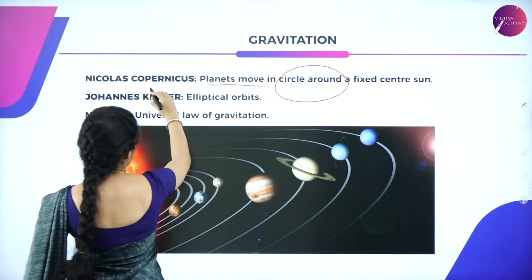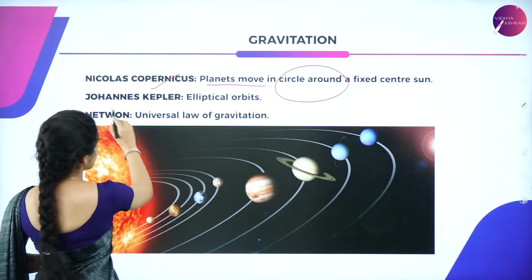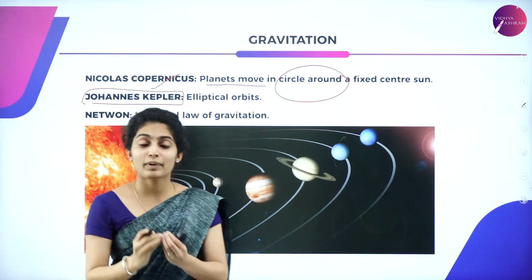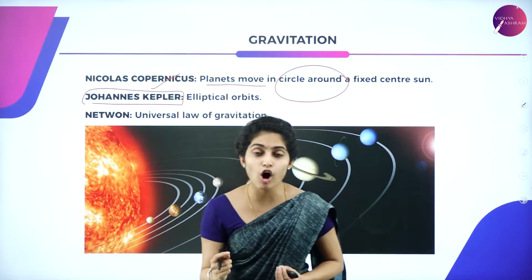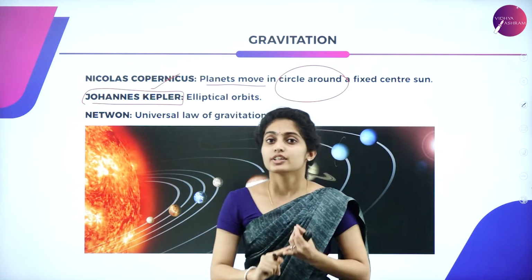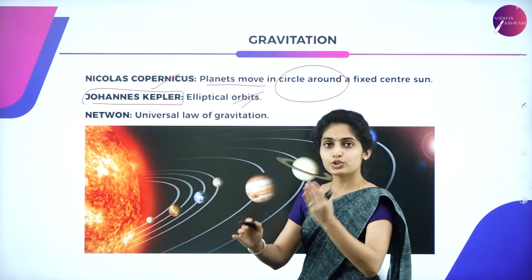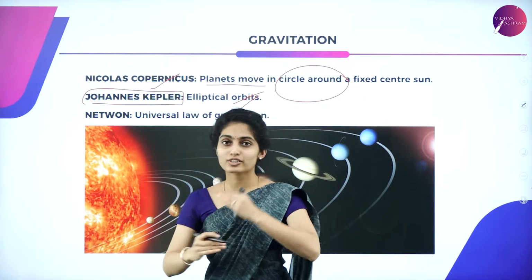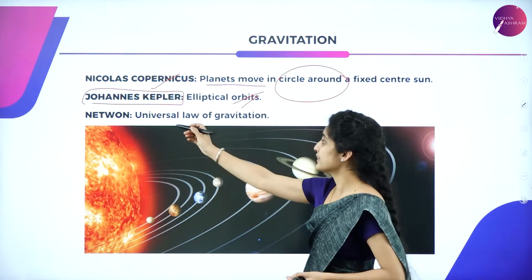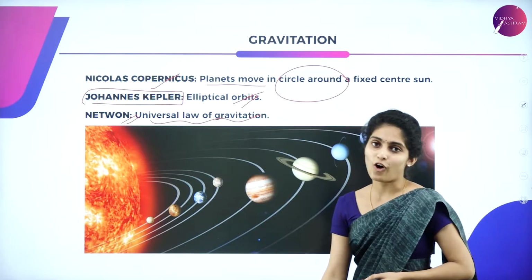Later Johannes Kepler took this concept and said that the planets revolve in elliptical orbits with the sun at the center. The planet revolves around the sun in an elliptical orbit. Then it was taken by Newton, and he introduced the universal law of gravitation.